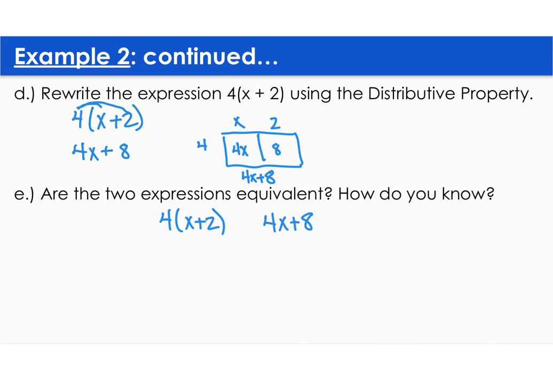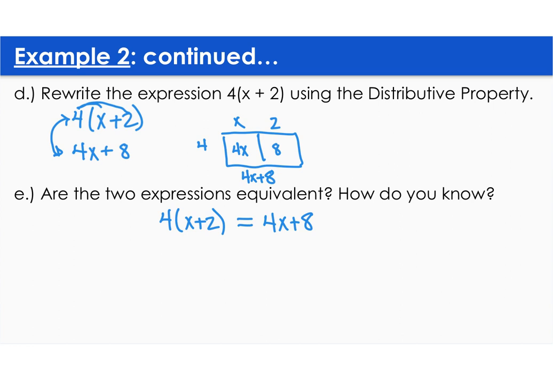So are the two expressions equivalent? Does 4 times the quantity x plus 2 equal 4x plus 8? And yes, it is. And we know that because we can distribute or we can factor. So we could factor to go back and forth between each form.